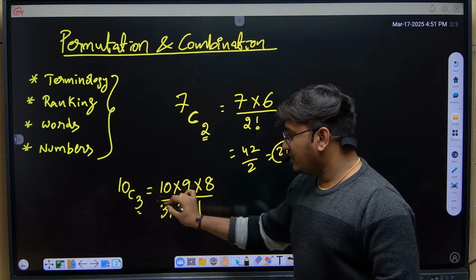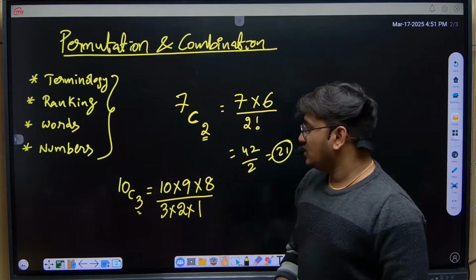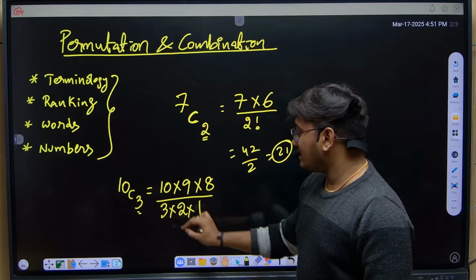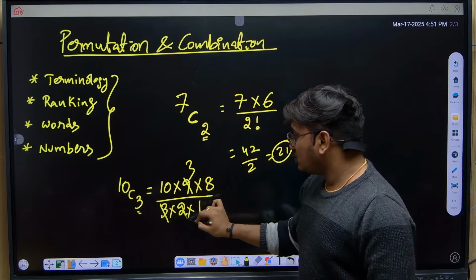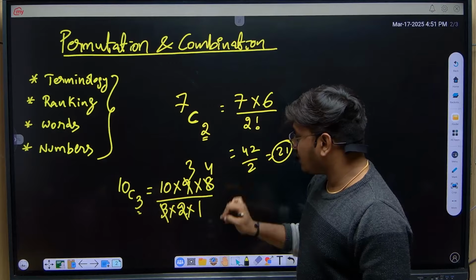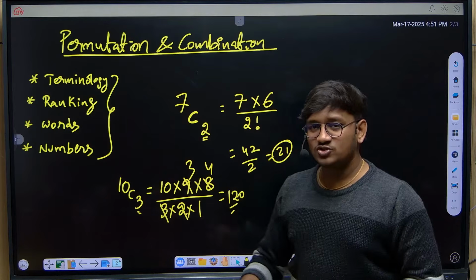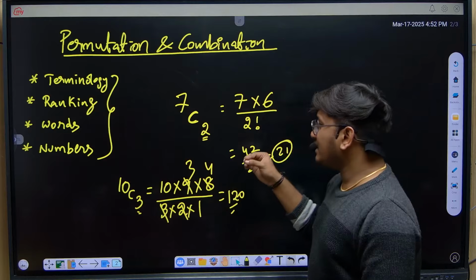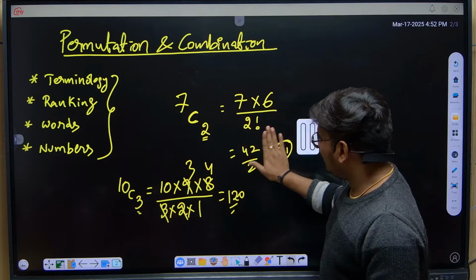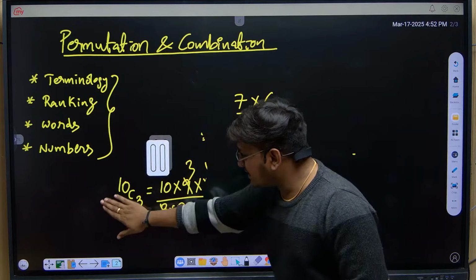So this should be written as r factorial. Now just calculate: 3 fours are 12, 12 tens are 120. So for calculating NPR and NCR, formulas are not at all required.